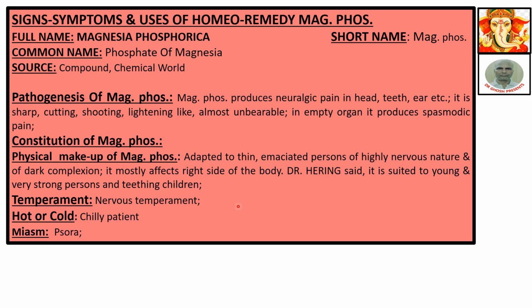Constitution of Mag Phos, the physical makeup. Adapted to thin, emaciated persons of highly nervous nature and dark complexion. It mostly affects the right side of the body. Dr. Herring said it is suited to young and very strong persons and teething children, that is, children who are about to teethe. Temperament: nervous. Hot or cold? Cold, that is, a chilly patient. Miasm: Psora.